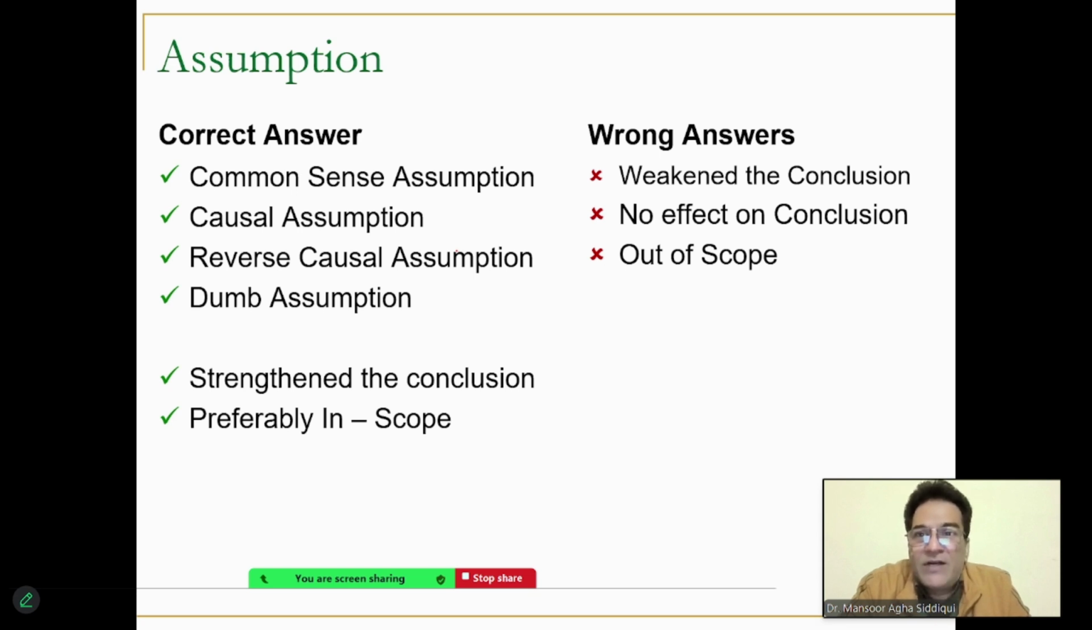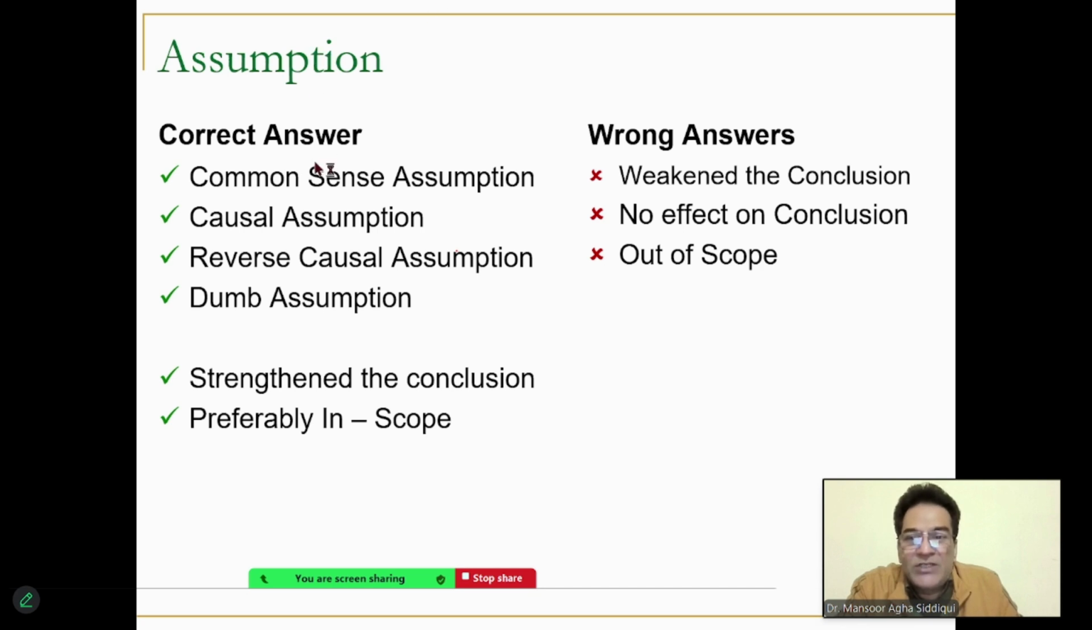We have already covered that assumptions are of four different types. There's a common sense assumption, which is found through the dominoes method, where you identify a mismatch and connect that mismatch. Then there is a causal and a reverse causal assumption in case of all the causal arguments. And there is a dumb assumption. There's also a plan argument with a plan assumption inside it.